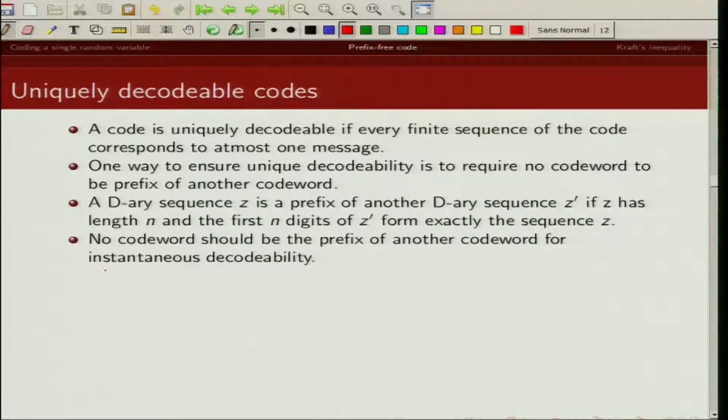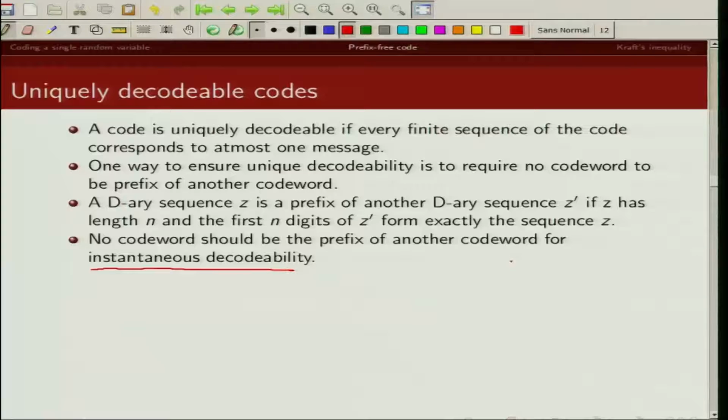Now if we want instantaneous decodability, please note that here we are talking about variable length codes. When we are talking about variable length codes, we need to know where the code boundaries are, right?